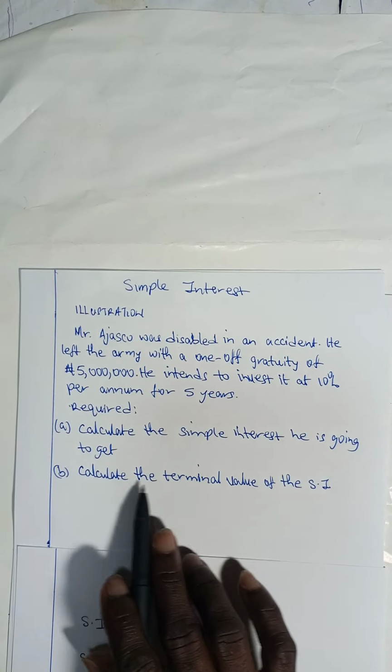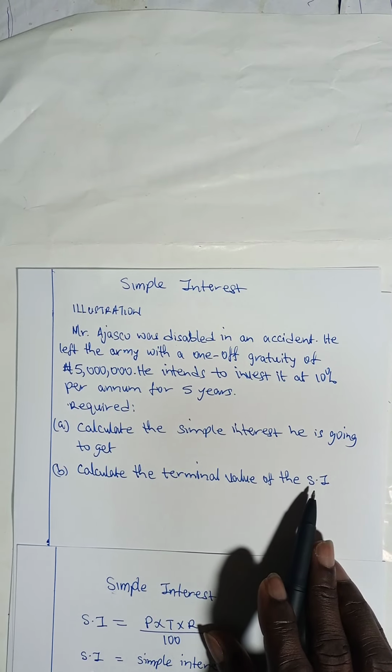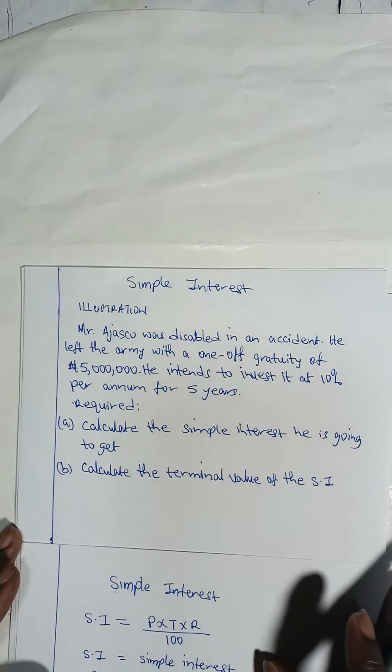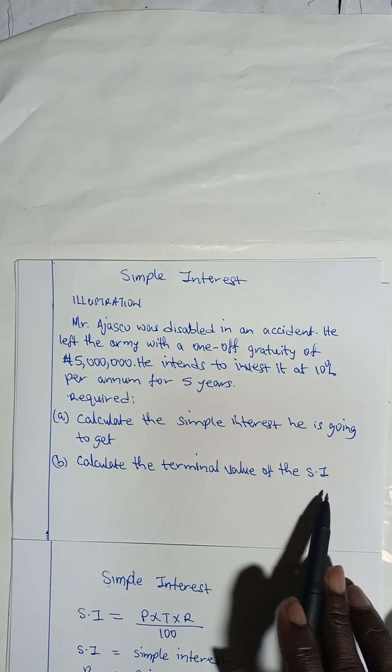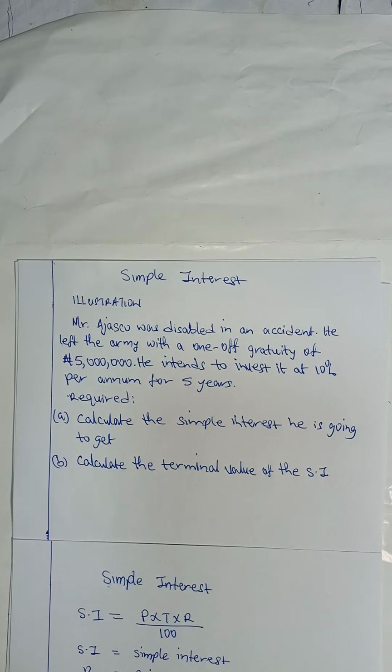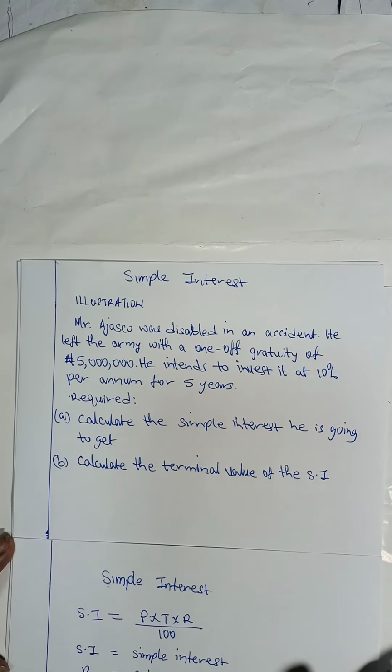That's A. Then B, calculate the terminal value of the simple interest. Don't forget, the terminal value is the future value, that is the total amount that Mr. Ajasko is going to get at the end of the whole investment.